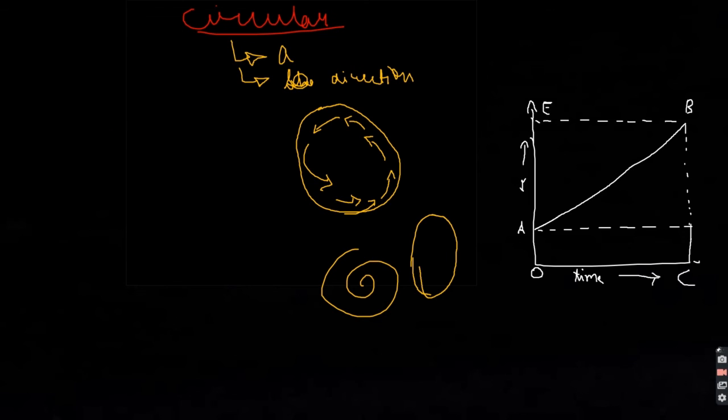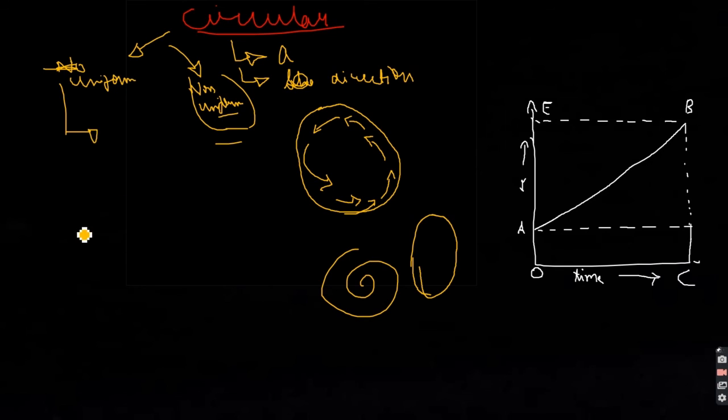Like every other motion, circular motion can also be classified as uniform circular motion and non-uniform circular motion. There are many examples of non-uniform.